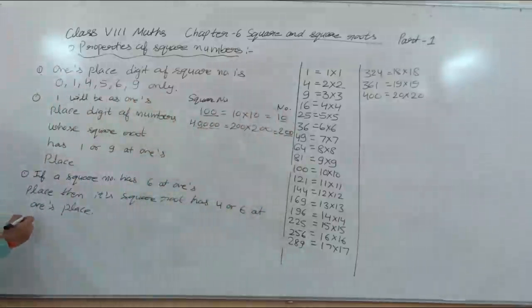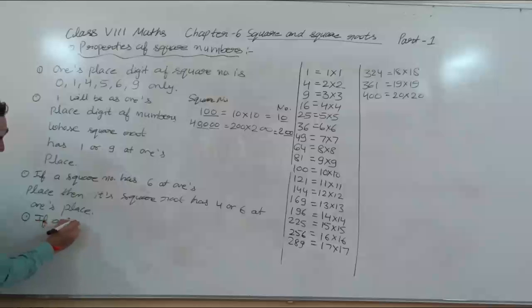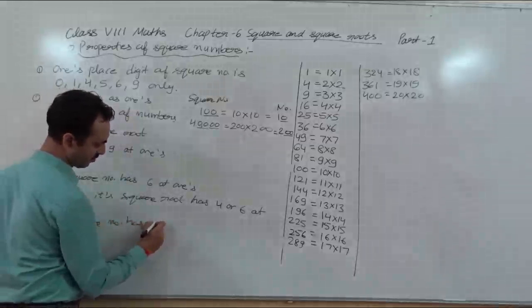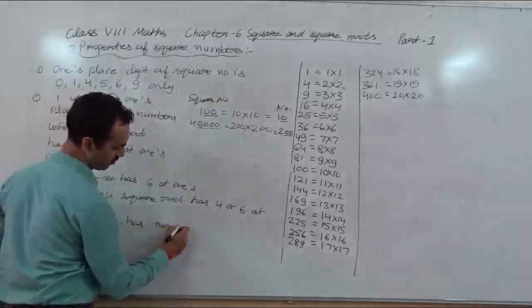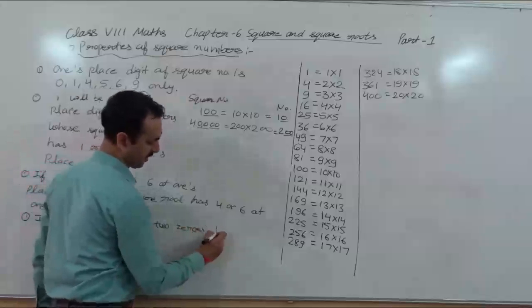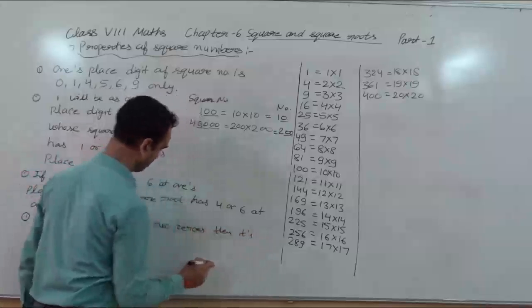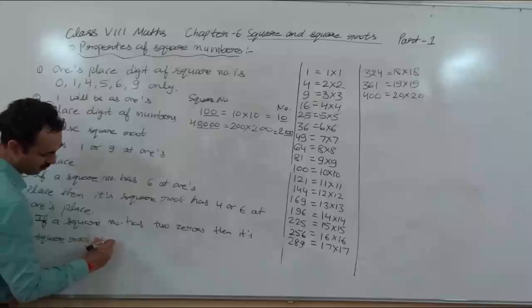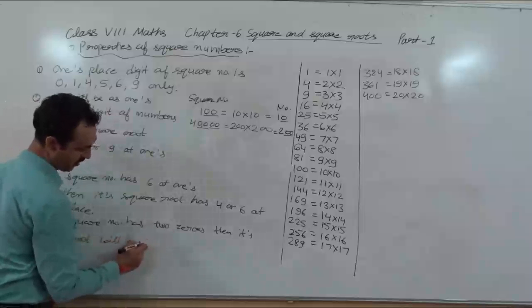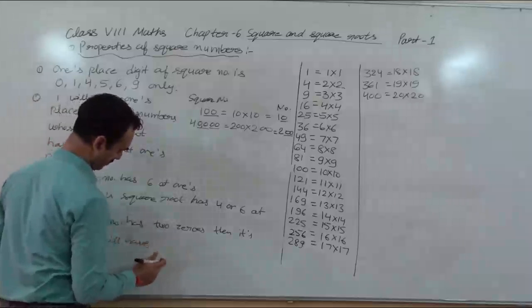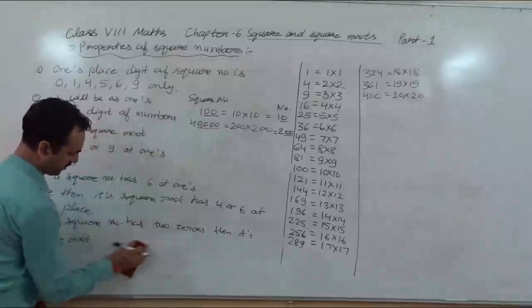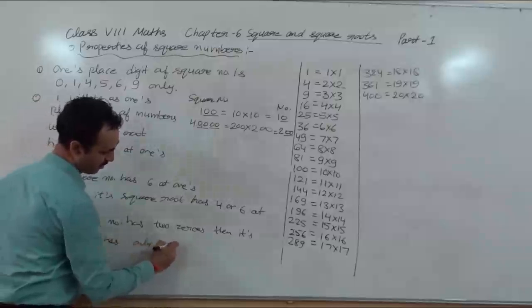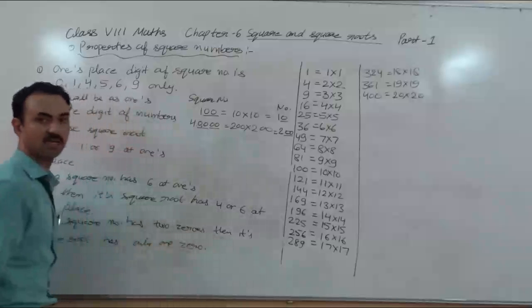Clear? So the property is, if a square number has 2 zeros, then its square root will have only 1 zero, just half.